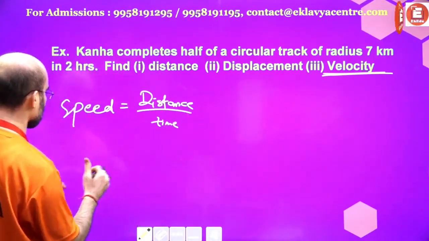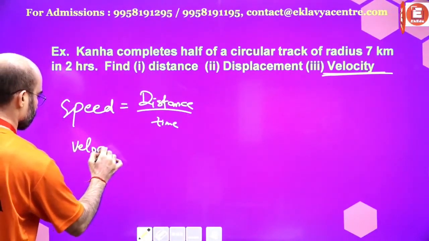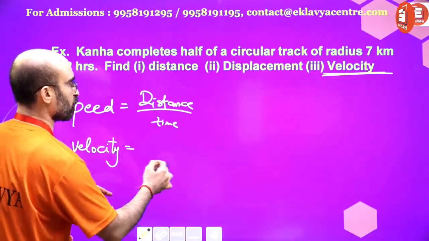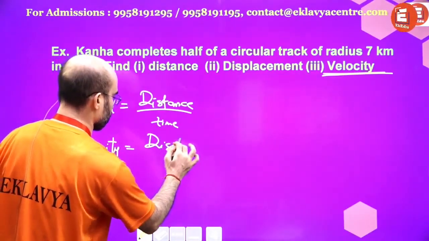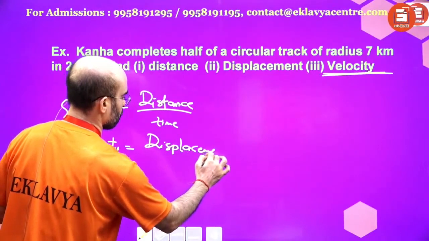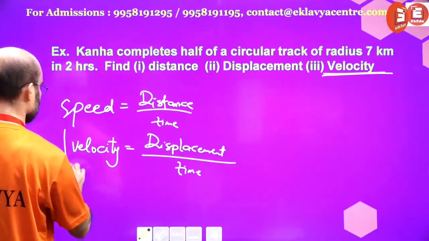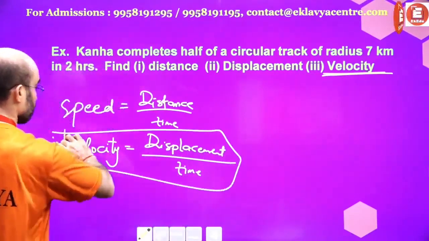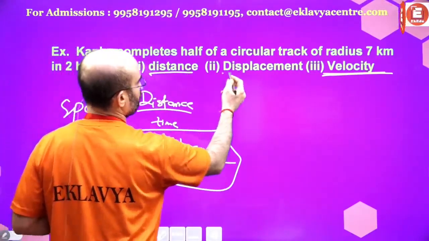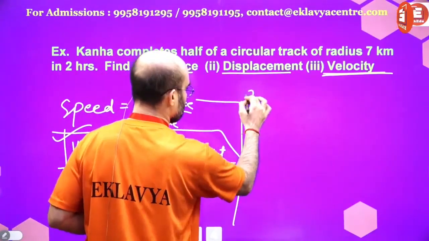When you say velocity, what is it? Displacement by time. What's the displacement in this case? Distance and displacement.